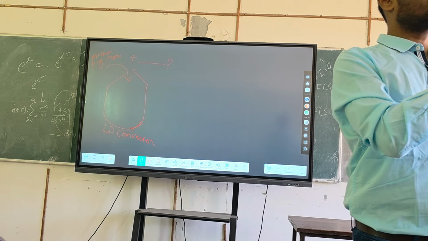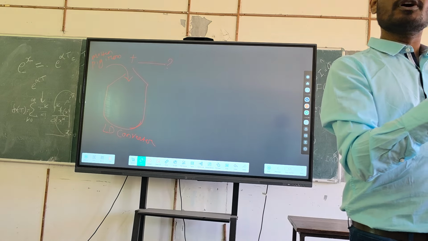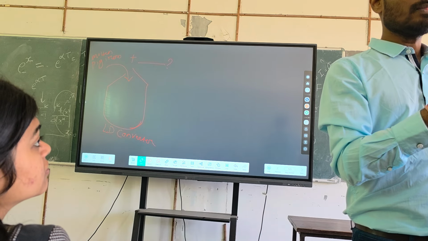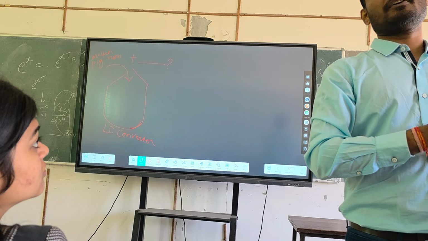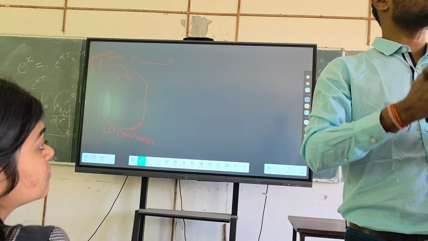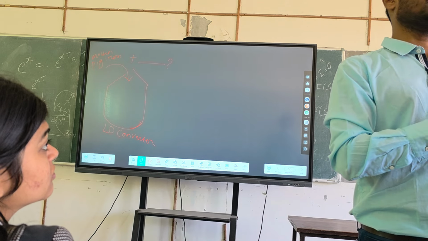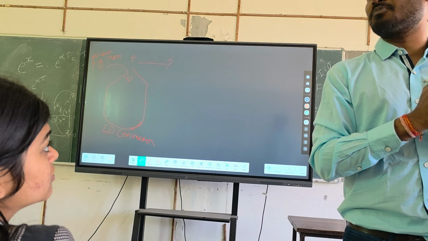Again I am saying, after iron making is done, you get a molten iron. You have removed the gangue in the form of slag by adding flux, okay? So you have a molten iron, but that molten iron also has some impurities in it, and you need to remove those impurities by the steel making process. That's why people call the steel making process refining, not extraction. But iron making is the extraction process.